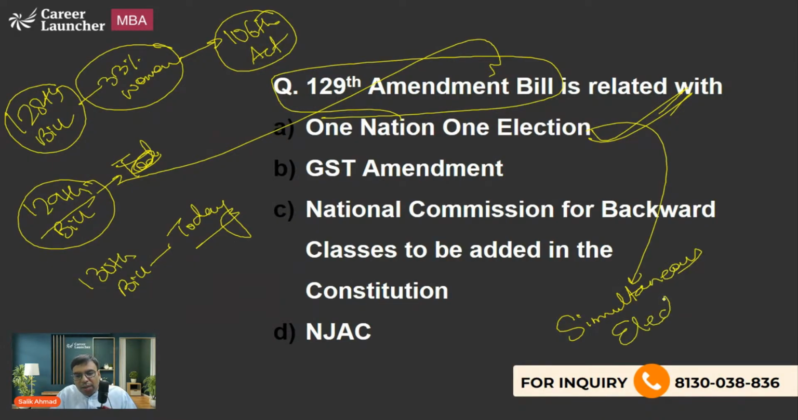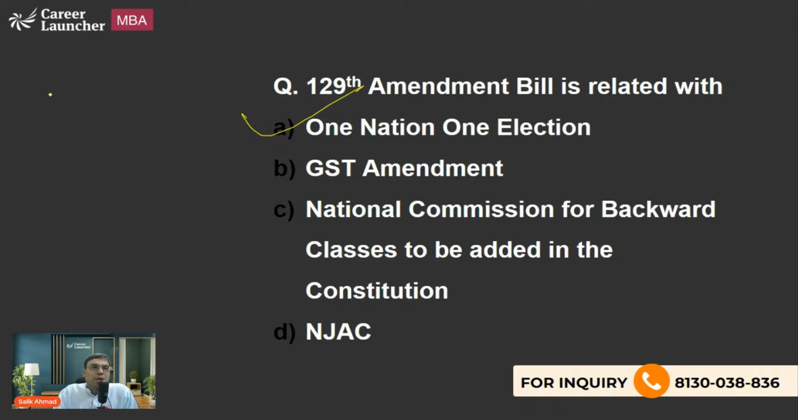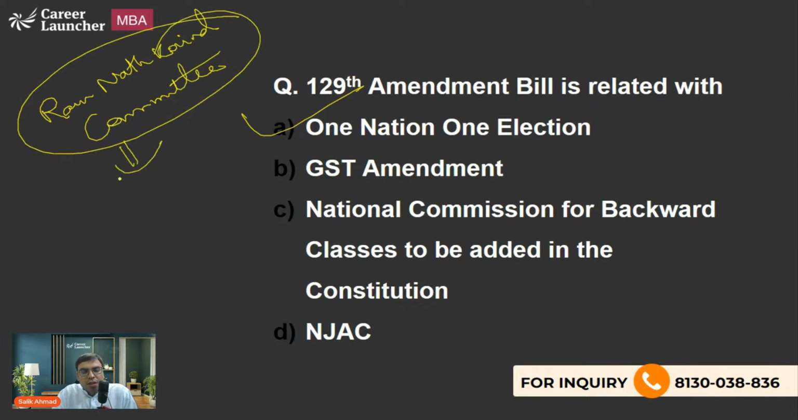And please tell me the name of the committee that was set up regarding simultaneous elections. The name of the committee was the Ramnath Kovind Committee. Mr. Ramnath Kovind is the former President of India. A committee was set up to recommend points regarding one nation, one election, or simultaneous elections.